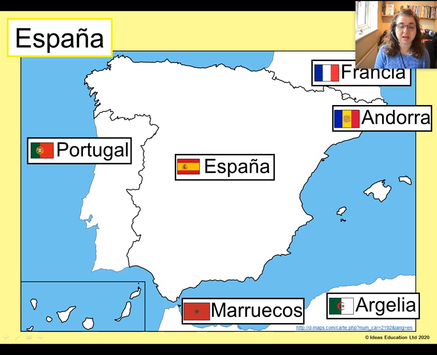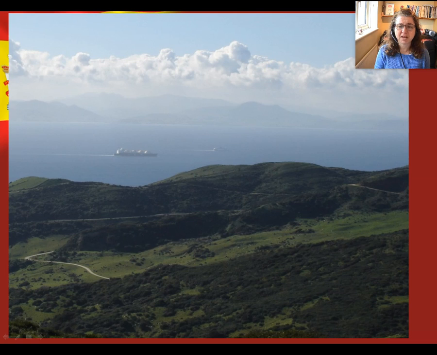And you can see, particularly with reference to Morocco, how very, very close it is to Spain. In fact, this is a picture taken from the hills in the south of Spain, looking across the Straits of Gibraltar, and you can see Africa, you can see Morocco very clearly. In fact, they are only 8 miles apart. It only takes you 35 minutes on the ferry to get from Spain to Morocco.